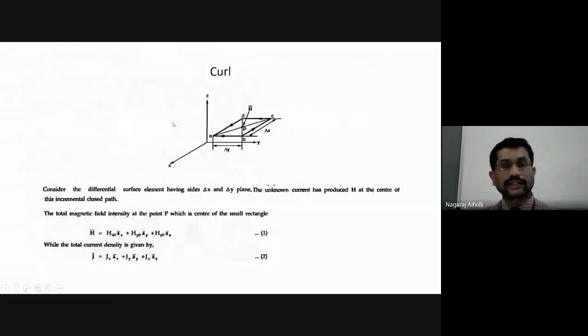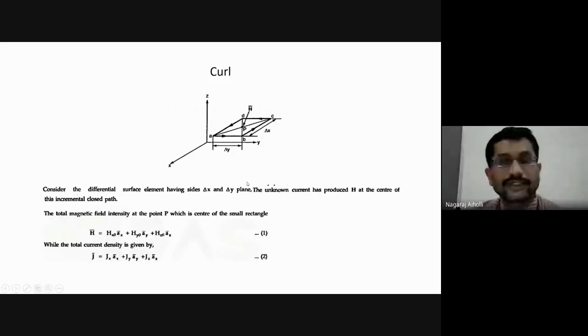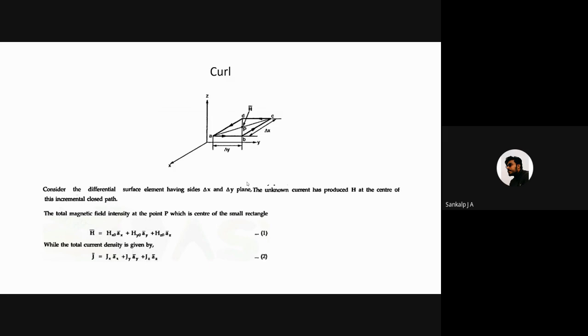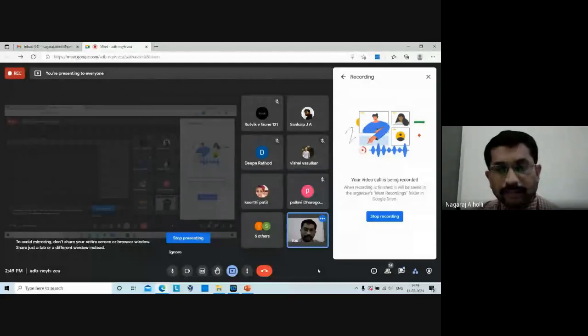Any difficulty here, students, in these derivations? In the curl, any difficulty in the topic that we discussed just now? Any problem in understanding? No, sir, not difficult. Clear to everyone? Yes, sir. Other students, what about other students? Pallavi, is it clear? Vishal Vasulkar?